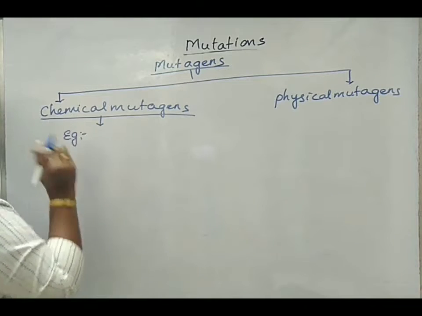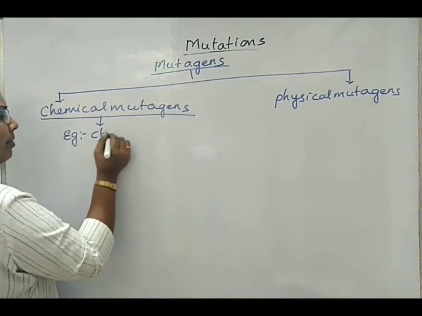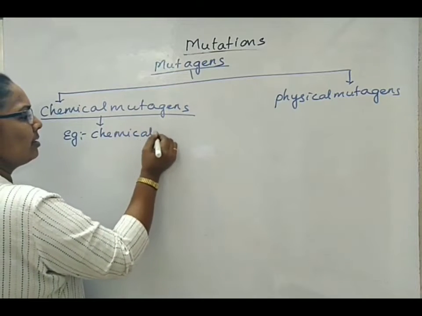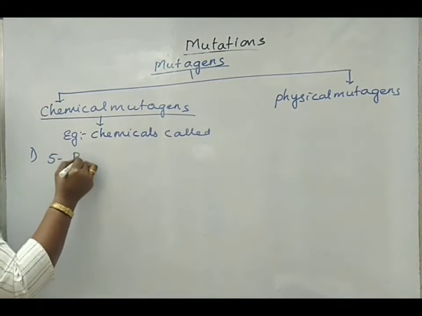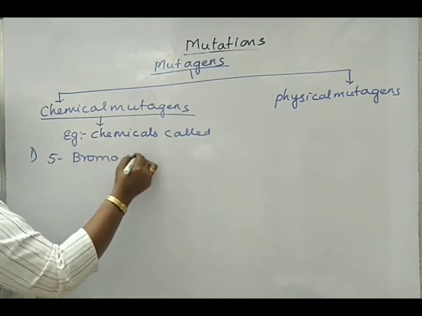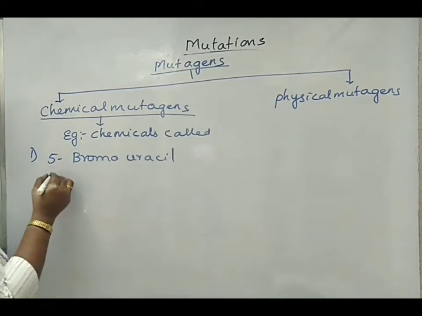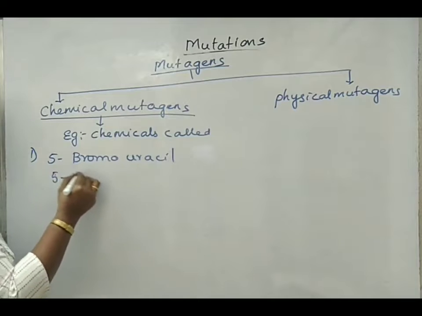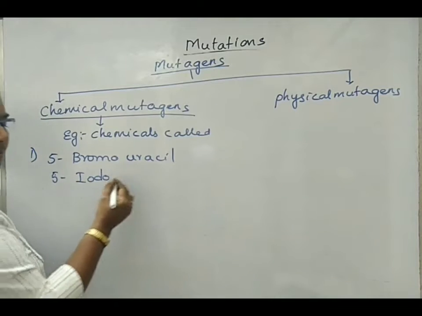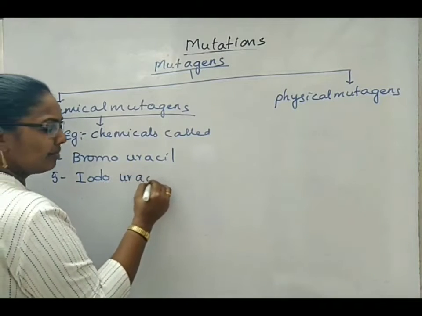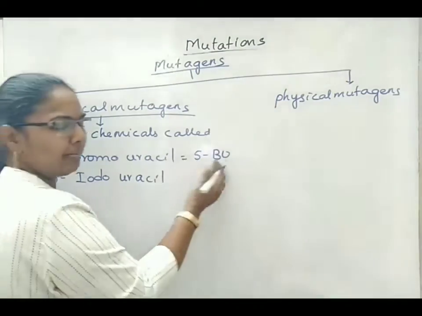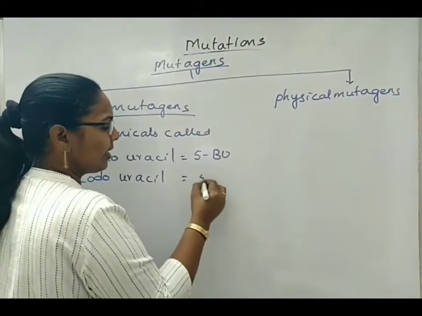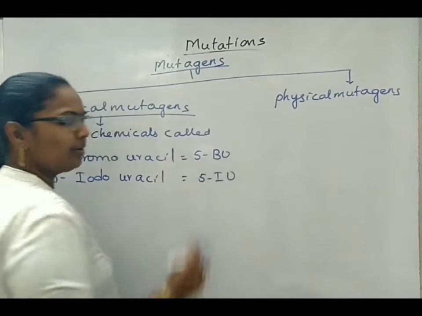Examples: the first one is 5-bromouracil. Second example, 5-iodouracil. This is indicated as 5 capital B and U. This is indicated as 5 capital I and U.